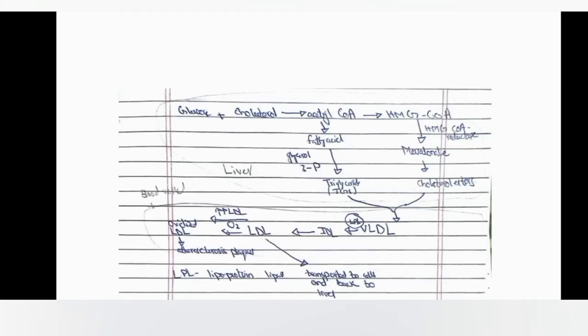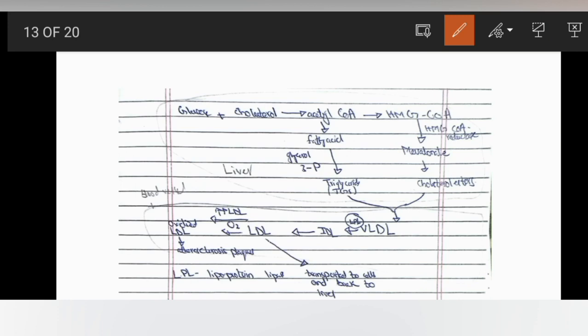Now we will discuss which step we inhibit with lipid lowering drugs. Here, statin inhibits this step, the HMG coenzyme A reductase, and inhibits the conversion to mevalonate, and this lowers the lipid level in the body.